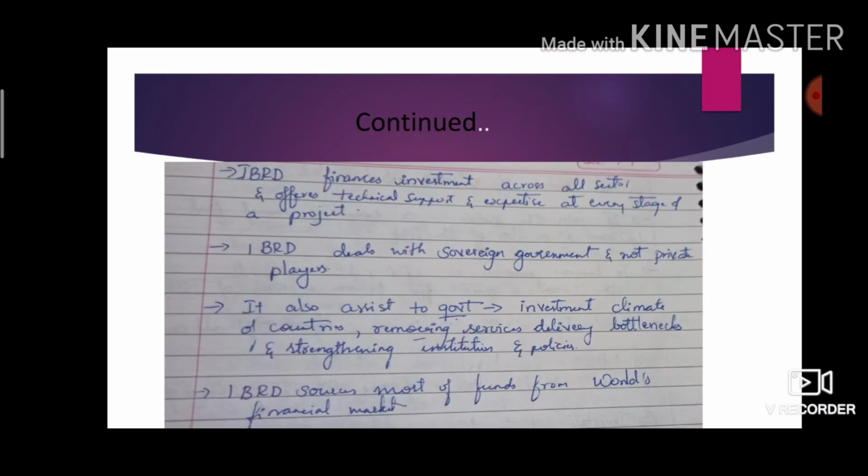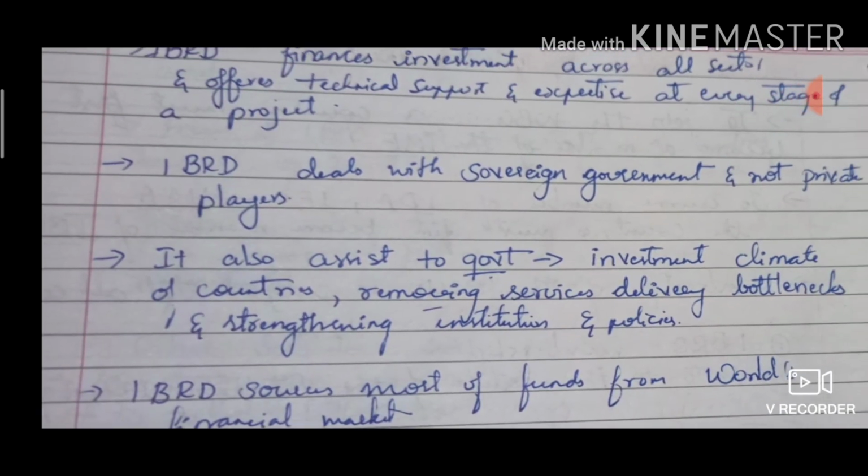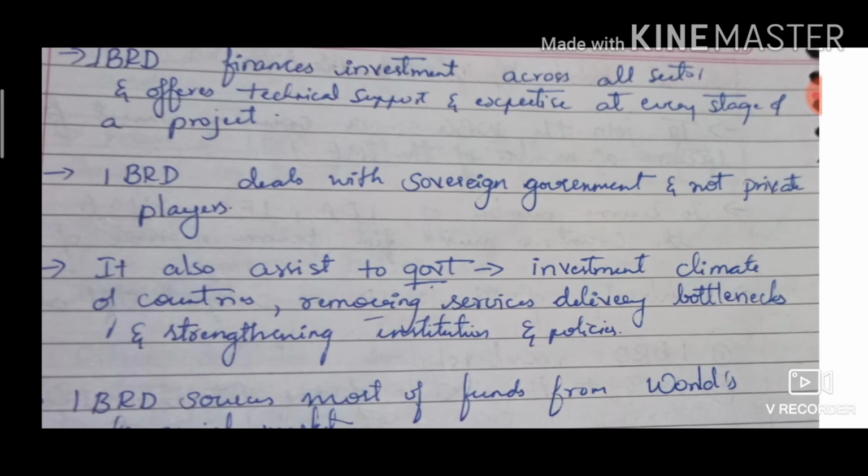So let's see next. IBRD finances investment across all the sectors and offers technical support and expertise at every stage of a project. It gives investment to other countries, gives technical support to them, and gives advisory expertise at every stage, till the project is completed. And IBRD deals with the sovereign government and not private players. It deals only with the government sector, okay, not with the private players.